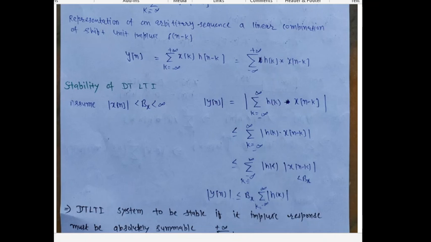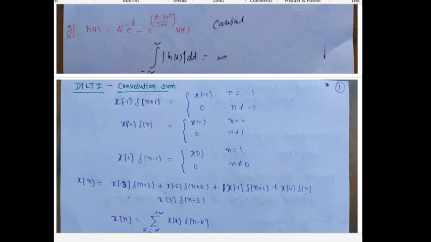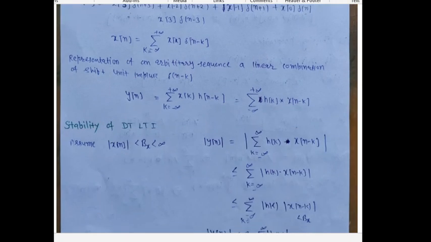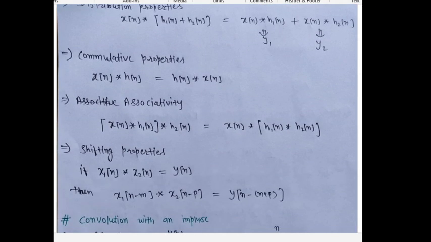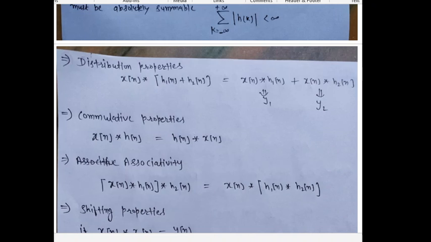Next we will discuss the properties of the discrete time LTI system. First is the distributive property. We already discussed this property related to the continuous time system: x convolution h1 plus h2. This distributive property represents the parallel connection of systems.